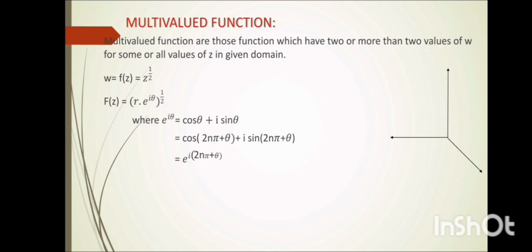So what is meant by a multivalued function? Multivalued functions are related to the topic of branch points. Multivalued functions are those functions which have two or more values of w for some or all values of z in the given domain.